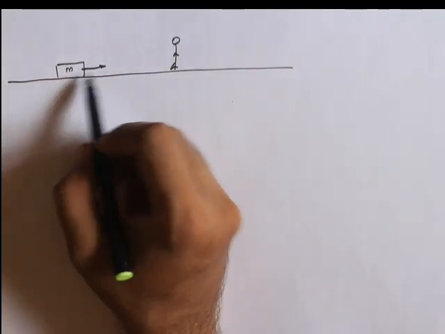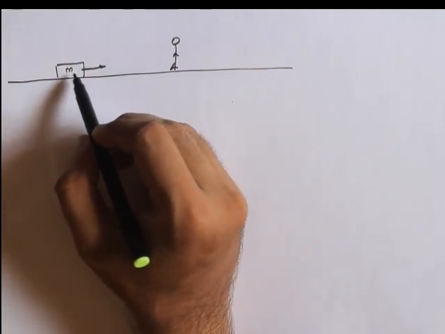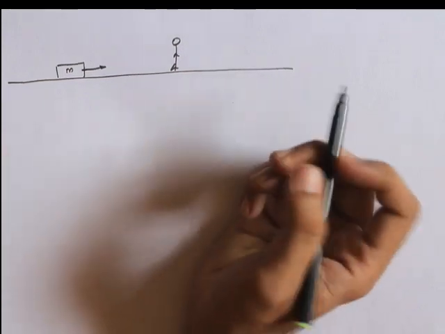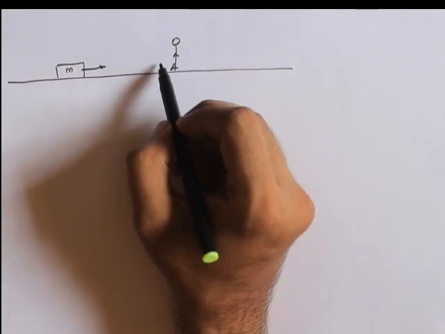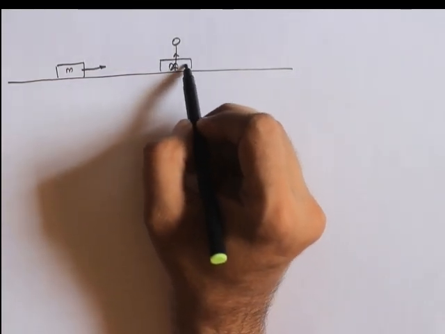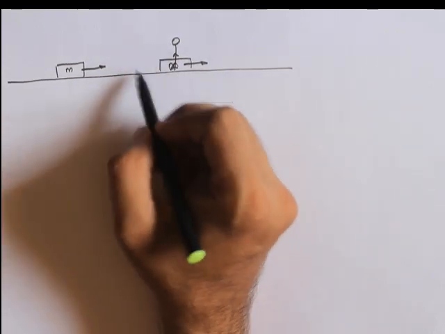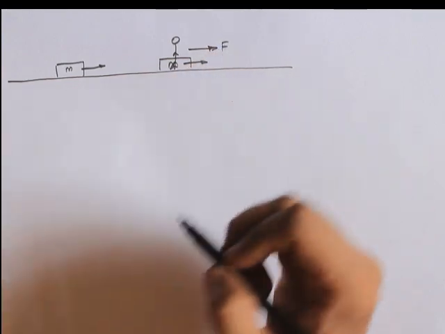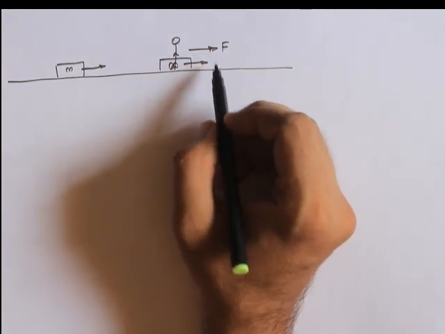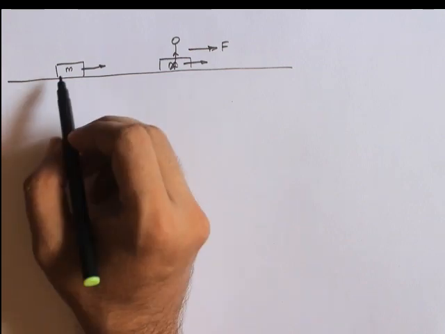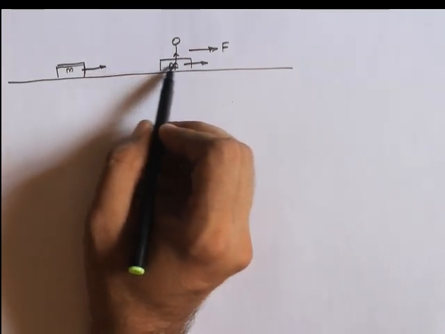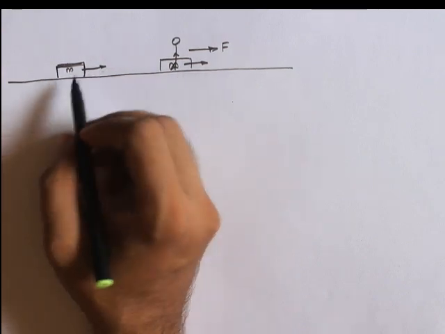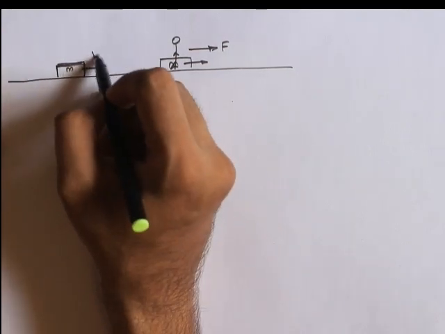The moment this object is trying to cross me, I apply force with my hand in this way only. This is the direction in which this block of mass m is moving, and since it is moving, it will have some velocity.